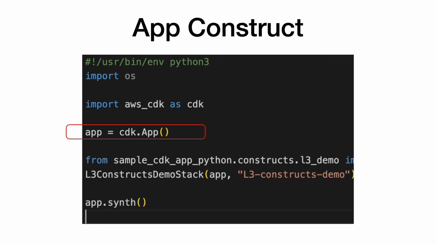This is because the app construct by default becomes the root construct. When you define a stack, which is another construct, you can pass the app object as the scope of it. As I said earlier, you can add multiple stacks with the same app scope or context. These stacks become the child constructs of the app object.